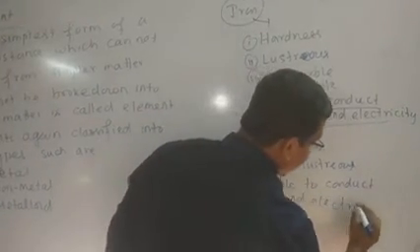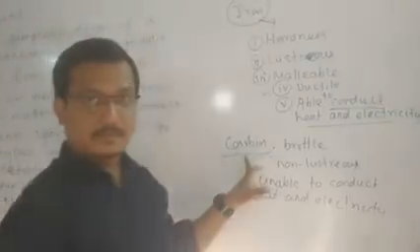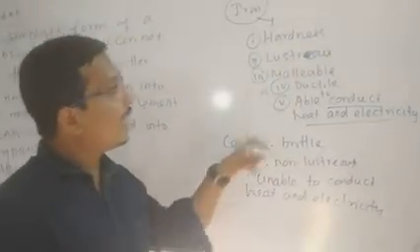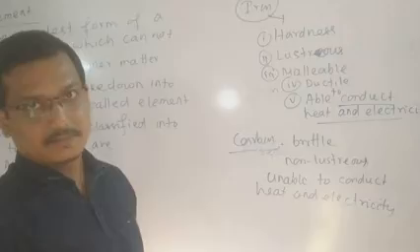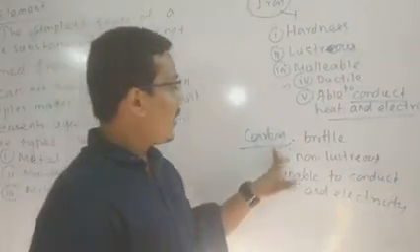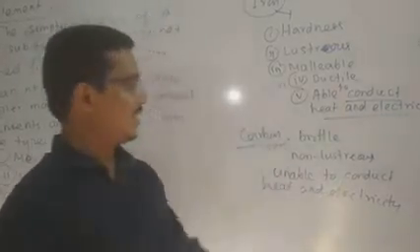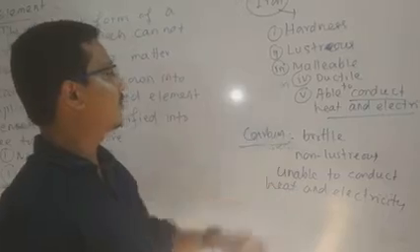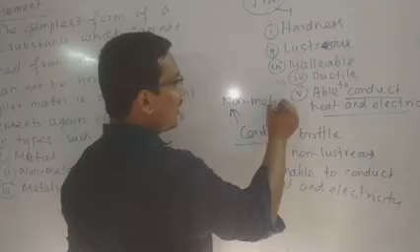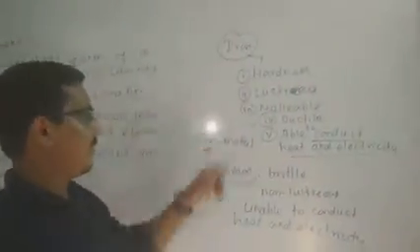Remember, there are many allotropes of carbon. Graphite is an example of an allotrope of carbon, but it is able to conduct heat and electricity. This is an exceptional case. Carbon, having brittle property, non-luster, unable to conduct heat and electricity, belongs to the non-metal category, because a non-metal has the following properties. Metal has the following properties.